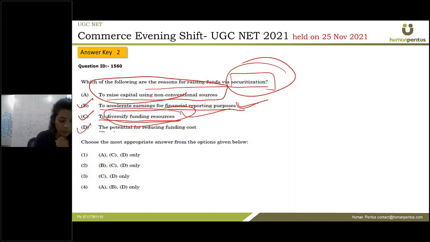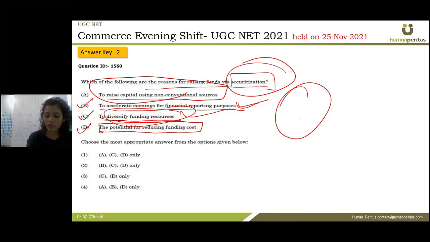Then the fourth one is saying the potential for reducing funding cost. Here you are not funding somewhere, right? If you are purchasing something and getting a loan over it, definitely you are bearing some cost. But here it's securitization. Suppose I keep gold on a collateral basis and get some money over it, right? So it is part of securitization. So B, C, and D are correct. B, C, and D are correct. The second one is the answer.